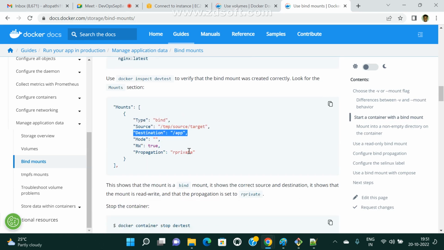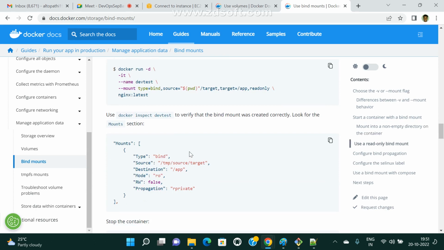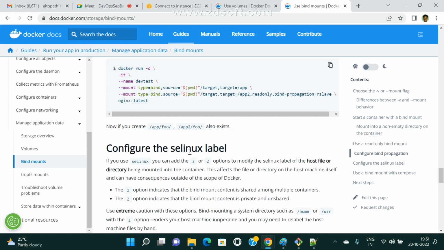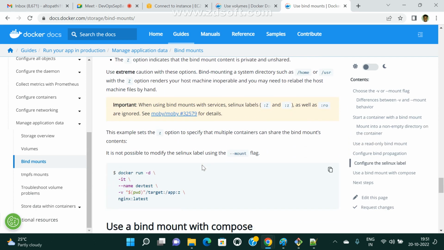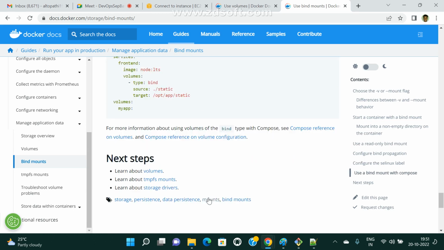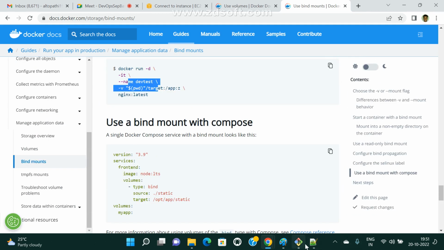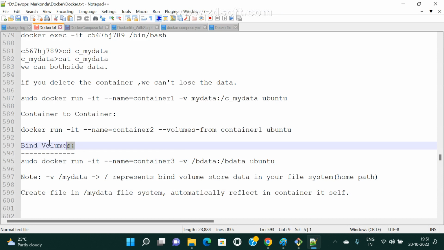This I already showed, right? This is the mount and all. Anyway, come to here. If you want to create a bind mount, this is the command.